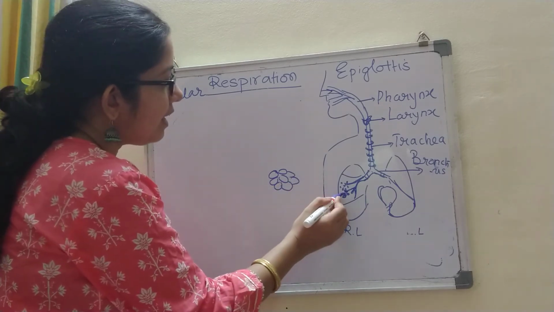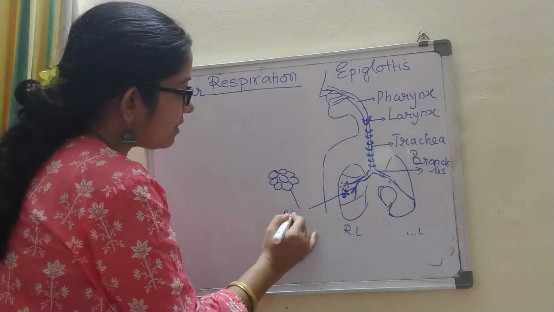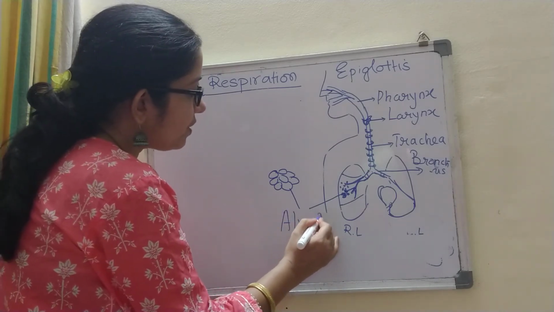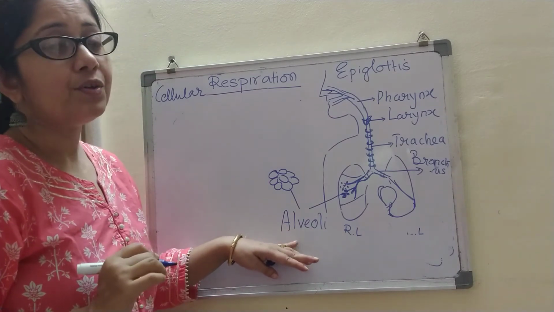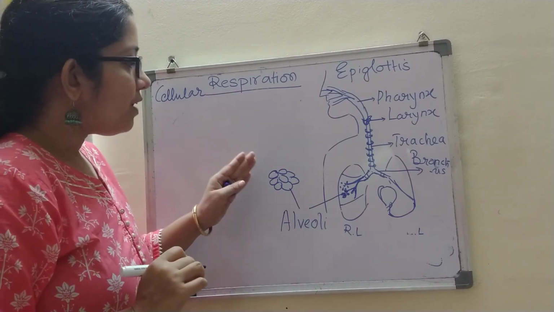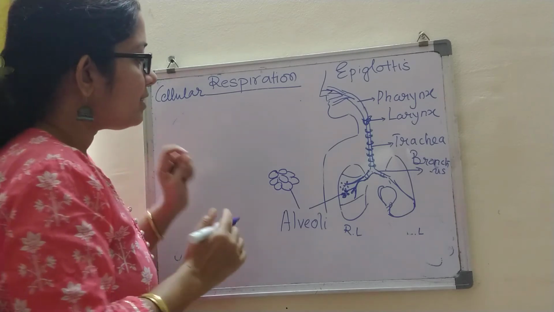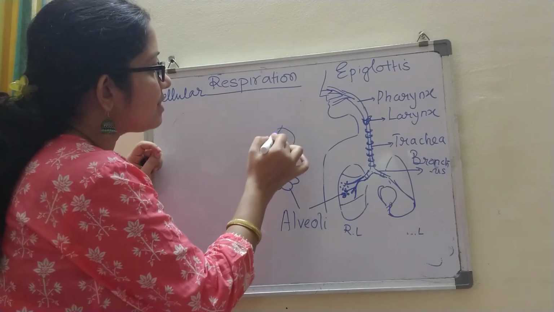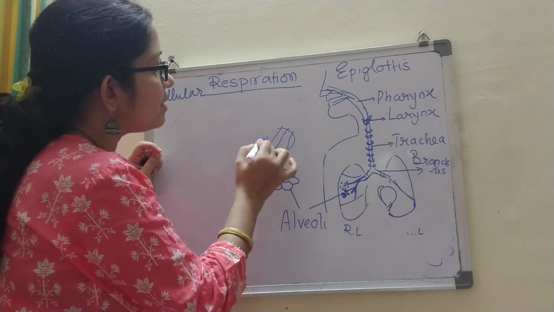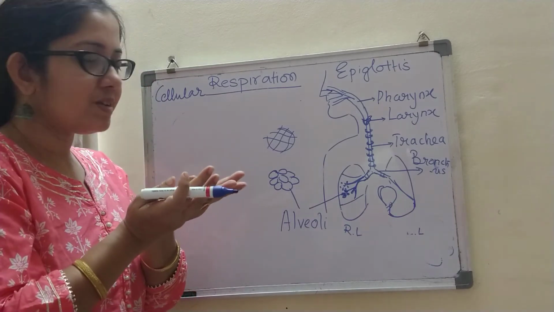These are the alveoli, which is the plural of alveolus. The alveoli have a very thin membrane, and each alveolus is covered with capillaries all around, like a mesh of capillaries.